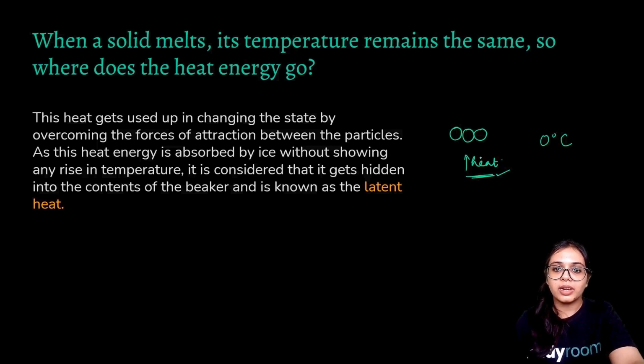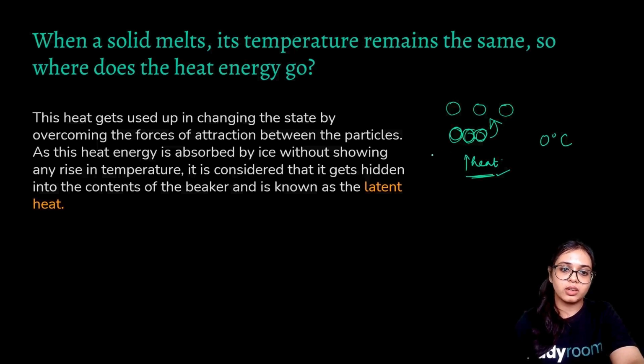All that heat energy is being absorbed by the particles of the solid to change their state. And how do they use it? They consume that energy by lessening the intermolecular force of attraction, so that the space is increased, the attraction is decreased, and they are able to transition from solid to liquid.